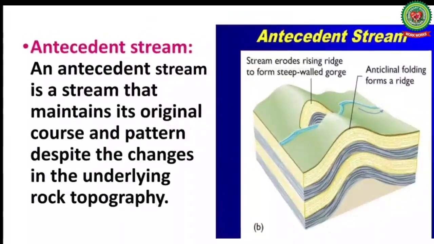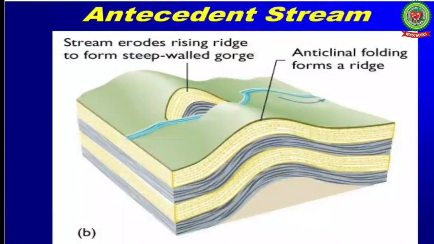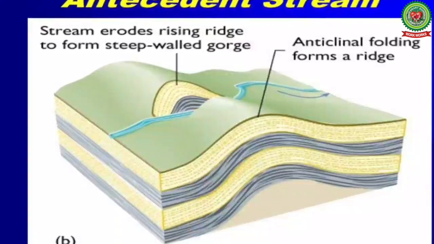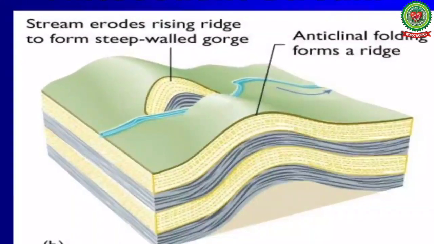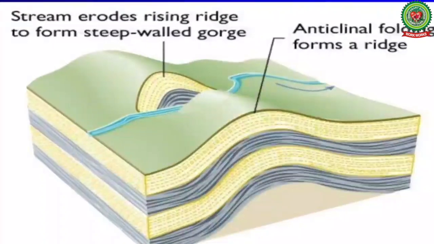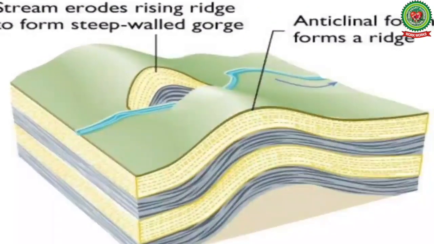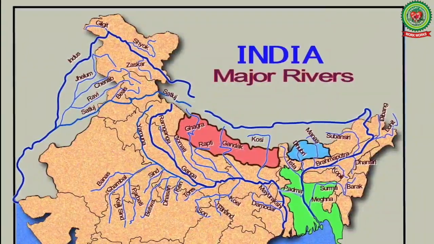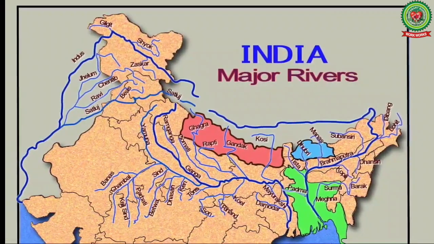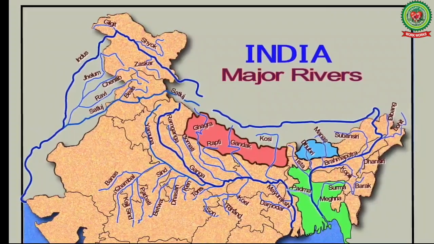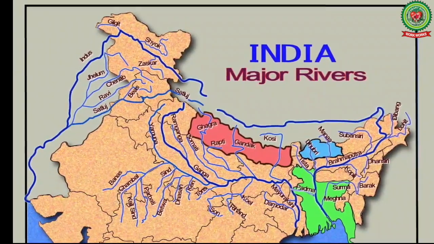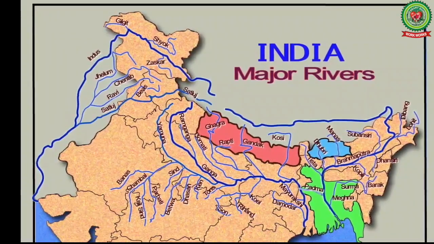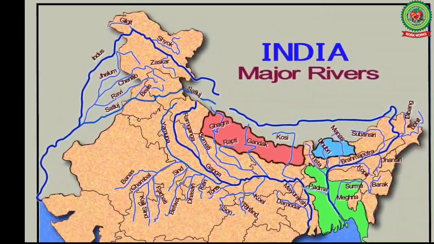Antecedent stream. An antecedent stream is a stream that maintains its original course and pattern despite the changes in underlying rock topography. Means, these are the rivers which do not change their direction due to the physical features. The examples of antecedent rivers in India are river Indus, Ganga, Yamuna, Brahmaputra and their tributaries. Means, we can say that the Himalayan rivers are antecedent rivers.